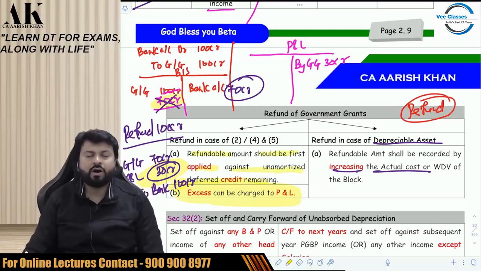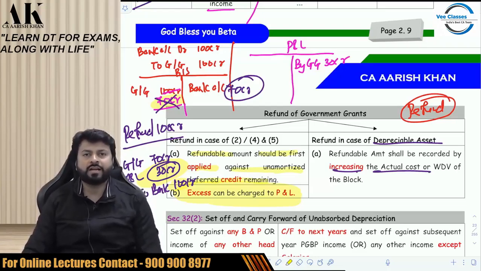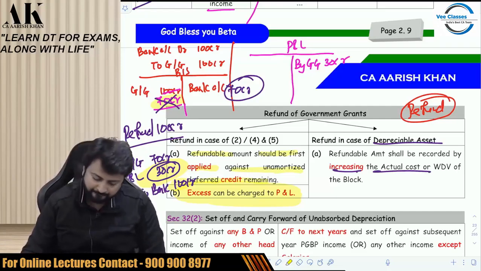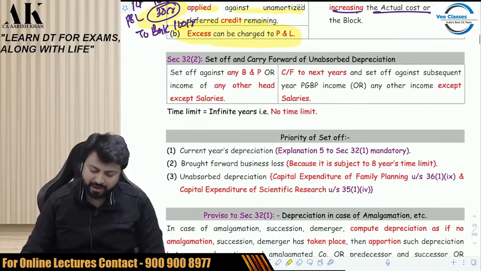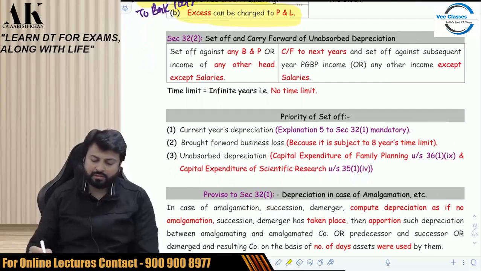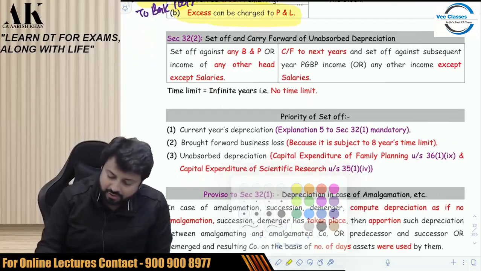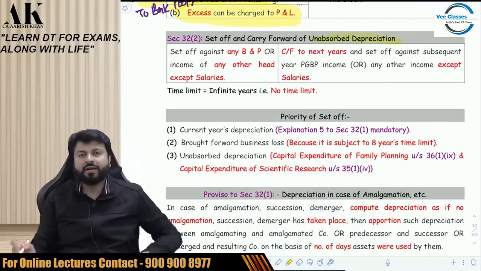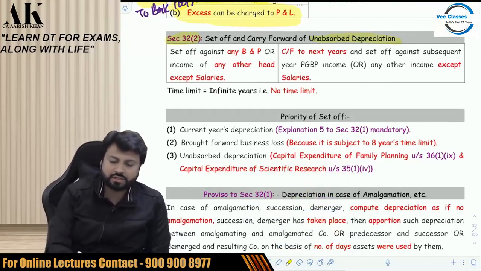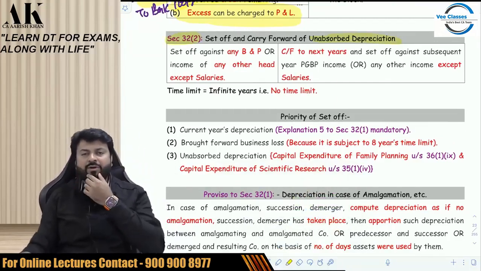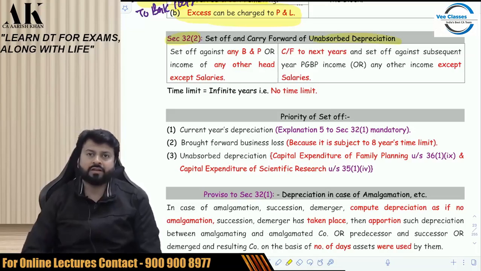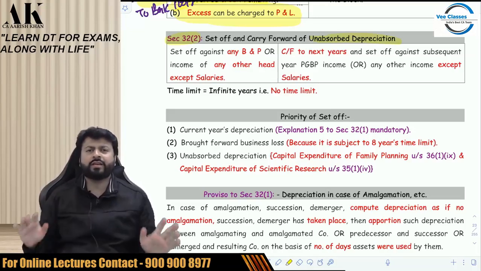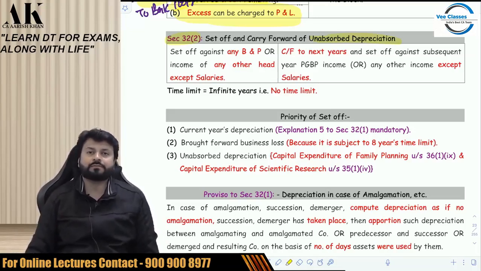Now, this is what the discussion of subsidy, grant, reimbursement is all about. Let's move on to the next part. The next part is what? The unabsorbed depreciation. What is the treatment of unabsorbed depreciation under the income tax law? Section 32 subsection 2 talks about the treatment of unabsorbed depreciation. Pay attention, please. It's very unique as compared to the other losses.